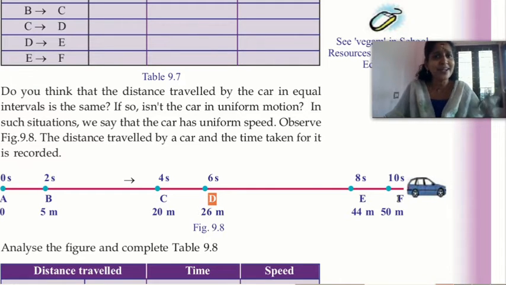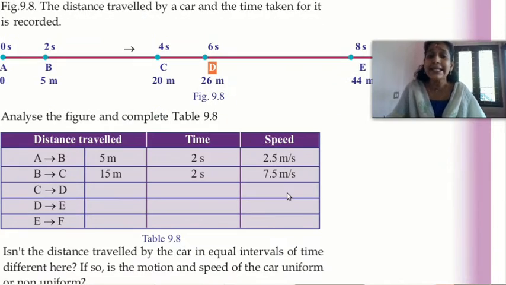For example, you can consider any place. Your beloved or your lover is traveling from Kodamangalam to Munnar, or Ernakulam to Munnar. You can just imagine. In any case, this car is moving. We can look at what is the speciality of the motion of the car. Is it uniform speed or non-uniform speed?